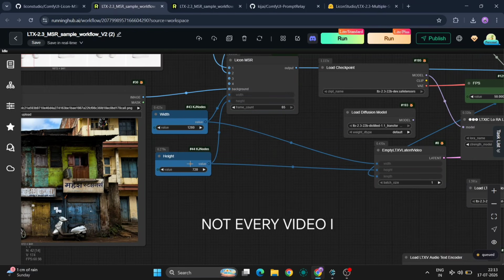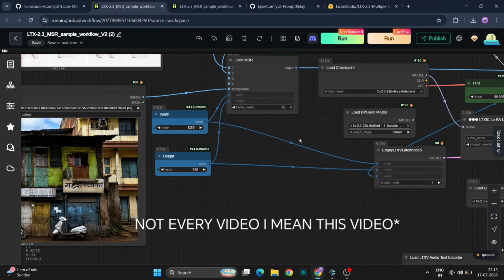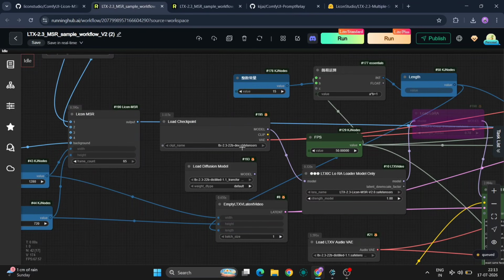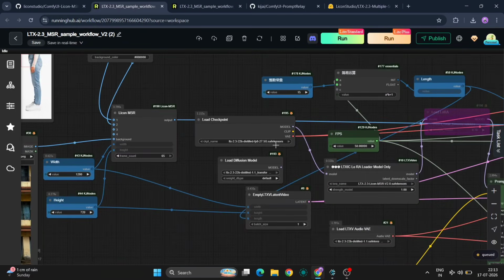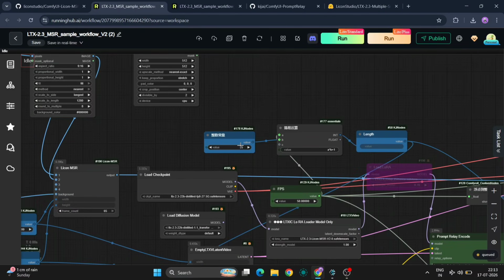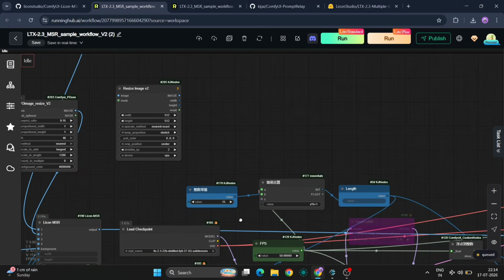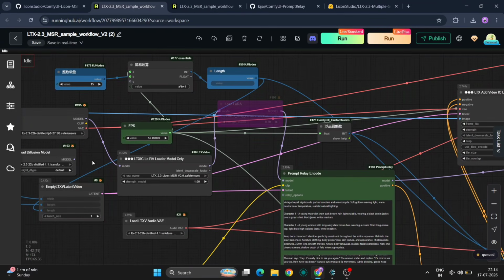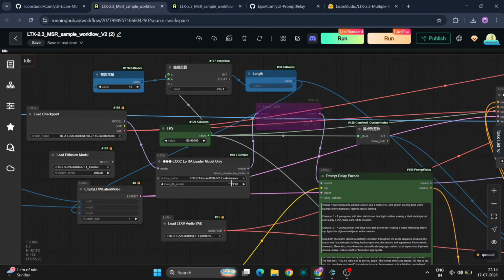Everything in this example is rendered at 720p, and we're using the LTX 2.3 distilled model together with the FP8 weights to reduce VRAM usage while still maintaining good quality. For this render, we're generating a 15-second video at 50 frames per second. Over here, you can also see the new MSR version 2 LoRA. There's also the Crisp Enhancer LoRA, but for our first example, we're not going to use it because I want to compare the results before and after applying it.